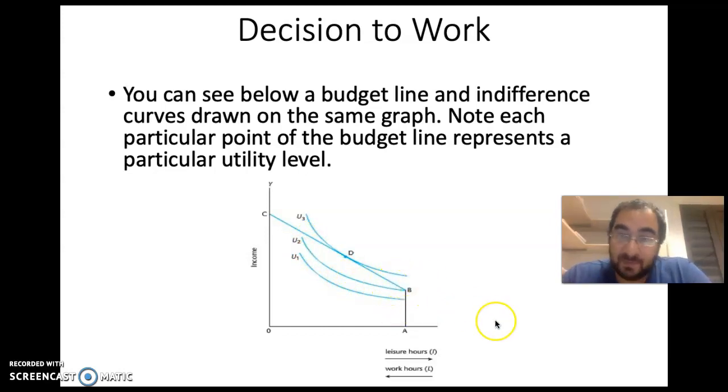So if the wage we earn is higher than the amount of income increase that we should have to compensate the lost leisure time to keep our indifference curve constant. So let's say at U2, when we are at B on U2, to compensate 1 hour loss in leisure time, we need $10. So if we decrease our leisure time by 1 hour, a $10 increase in income will compensate for us.